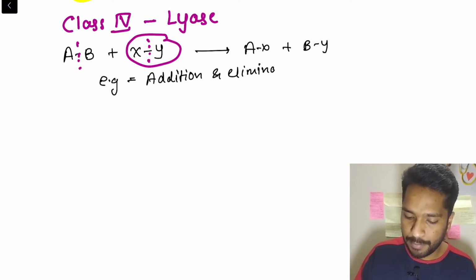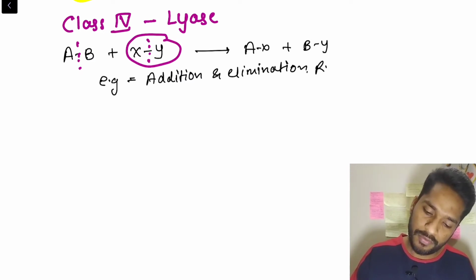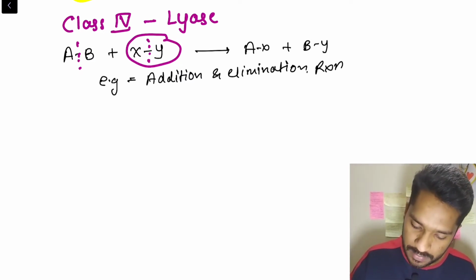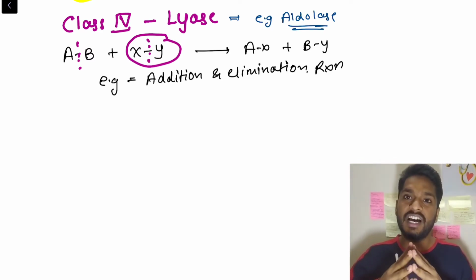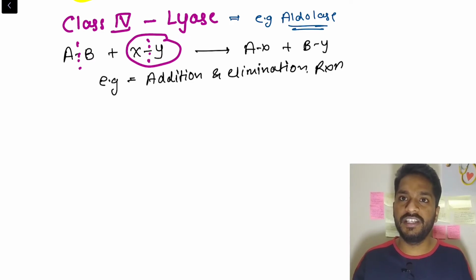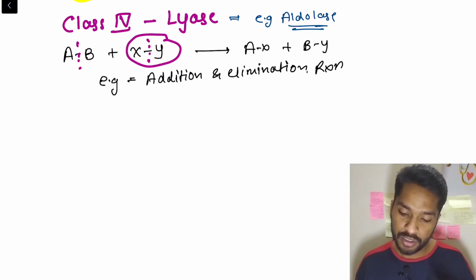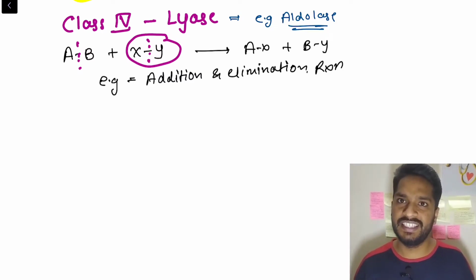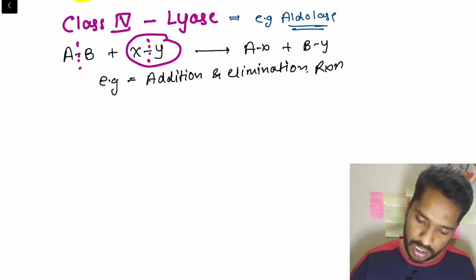If you want an example of such an enzyme, lyase has an example, that is aldolase. In glycolysis, you will see the 6 carbon is eventually divided into two, DHAP and glyceraldehyde 3-phosphate. So that breaking is with the help of aldolase. We have aldolase A and aldolase B. One is used in fructose metabolism, one in glucose metabolism. So those aldolase enzymes are an example of lyase enzyme. They are breaking a 6 carbon into 3 carbon each. So that is lyase.